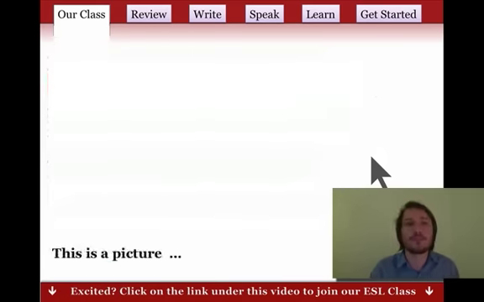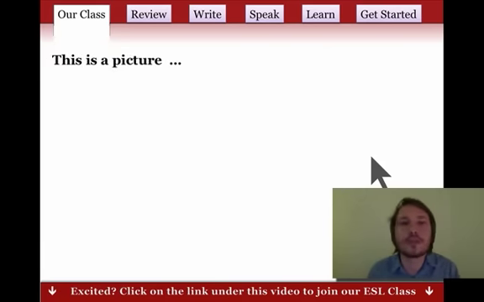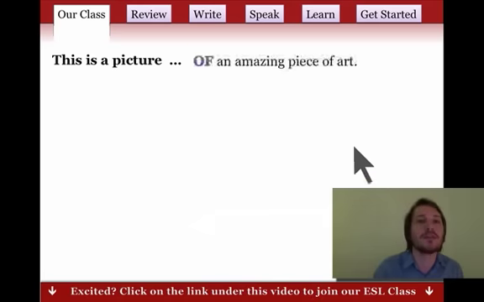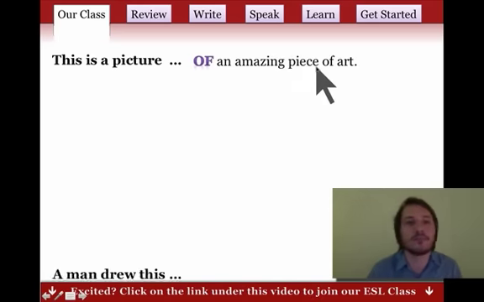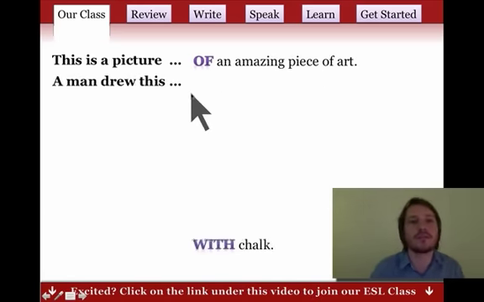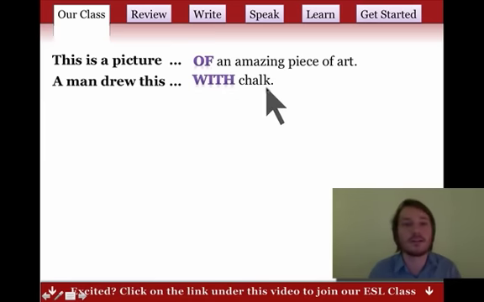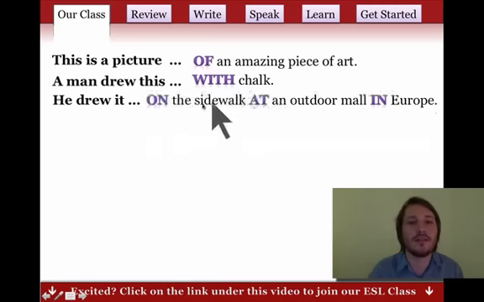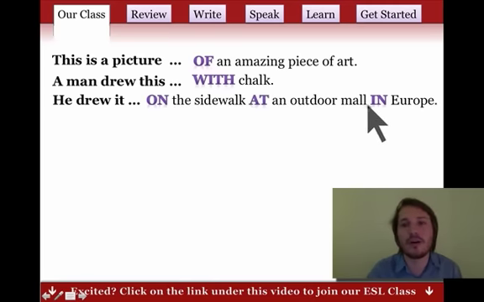Let's try it. We're going to start with a sentence. This is a picture. What kind of picture? We need a preposition. And a preposition is a small word that helps us add more information. So a picture of an amazing piece of art. A man drew this with chalk. He drew it on the sidewalk at an outdoor mall in Europe.